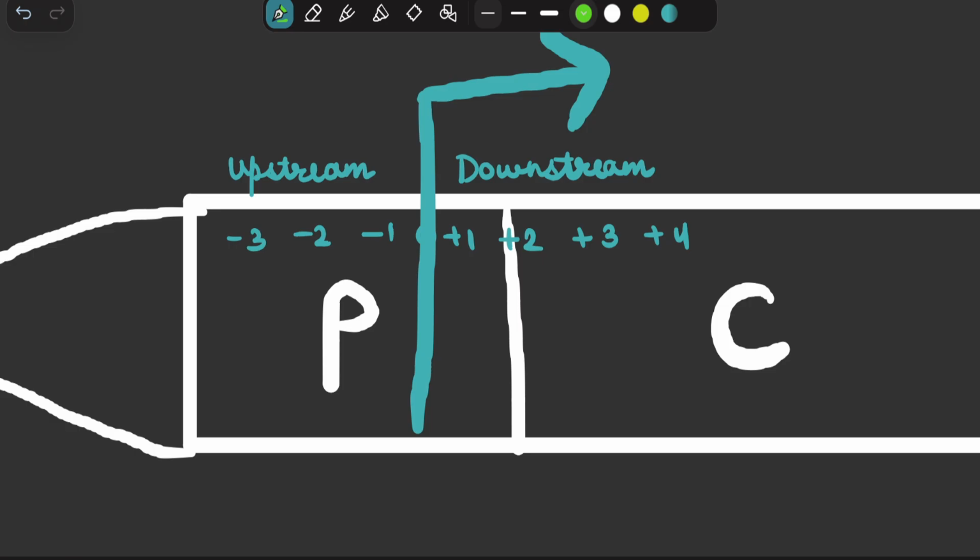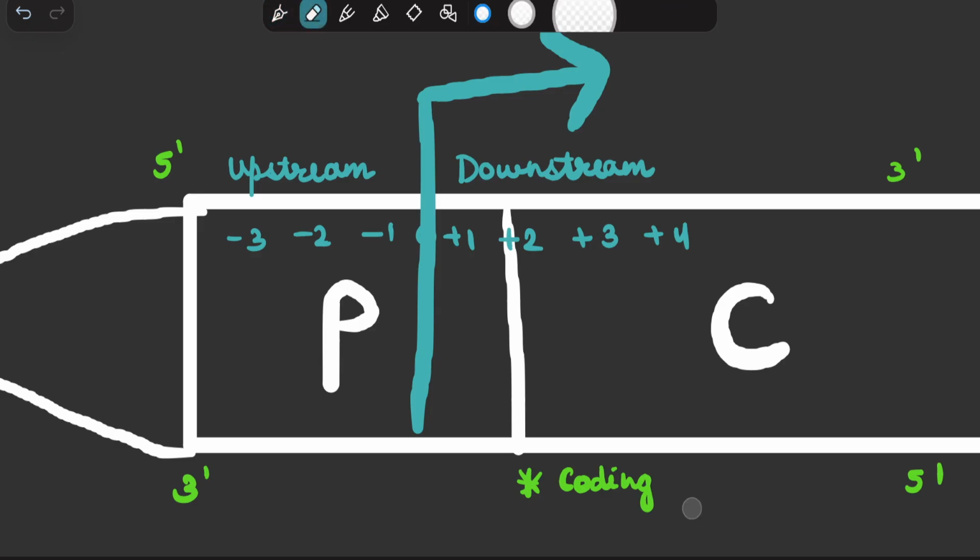Always remember that this strand is 5' to 3' and this strand is 3' to 5'. This lower strand, whose direction is 3' to 5', will by default act as a template strand.